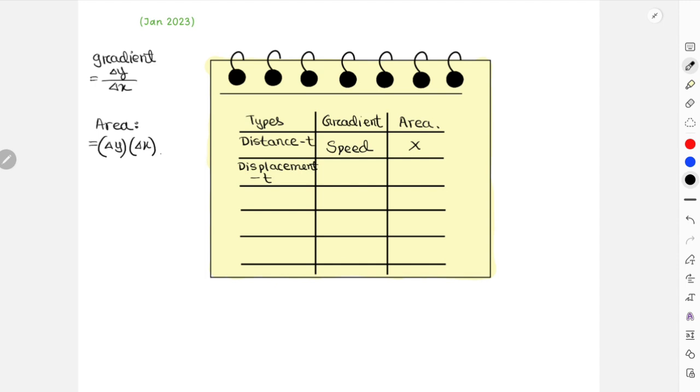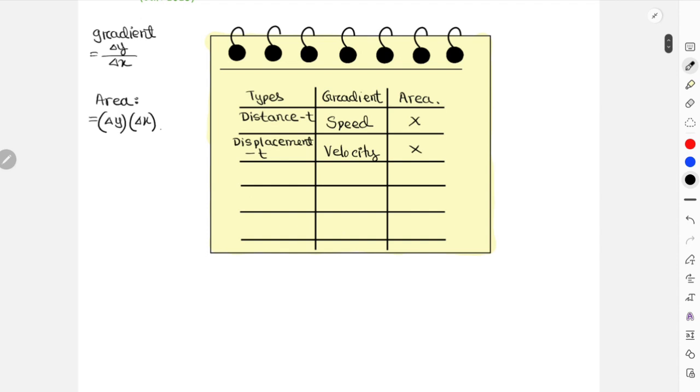Displacement time graph. For displacement time graph, again, if you want to find out the quantity you're supposed to get on your gradient, that is displacement divided by time. This one will give you velocity this time, and area will not give you anything. Displacement multiplied with time doesn't give you anything.